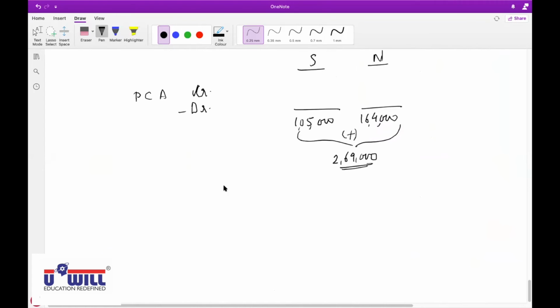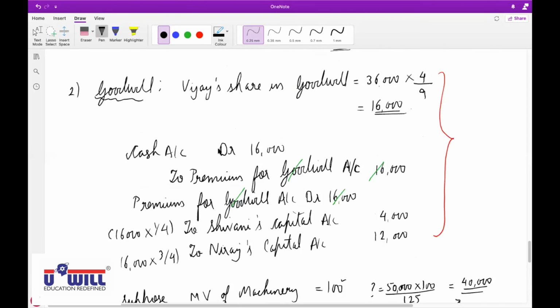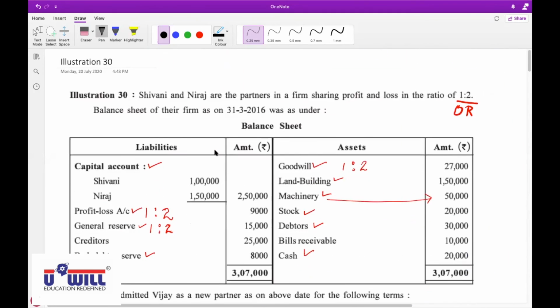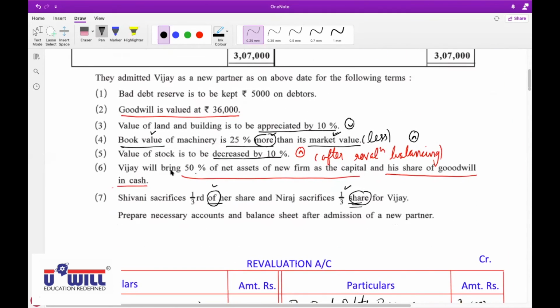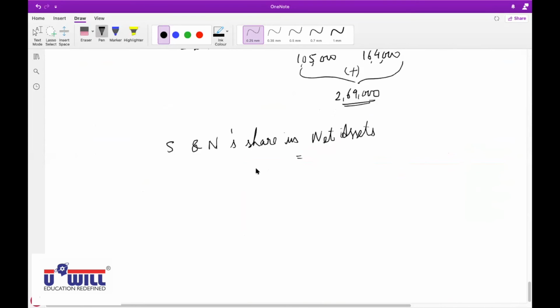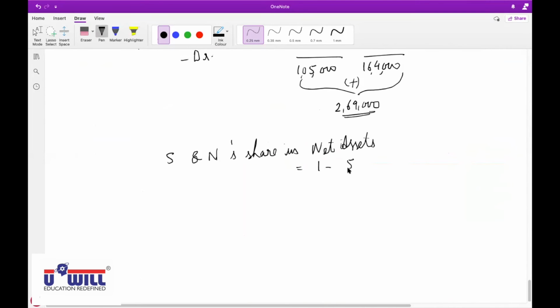So how do we find it? What is Shivani and Neeraj's share in the firm? What is their share in the net assets? Vijay is bringing 50%, which means 50 by 100.